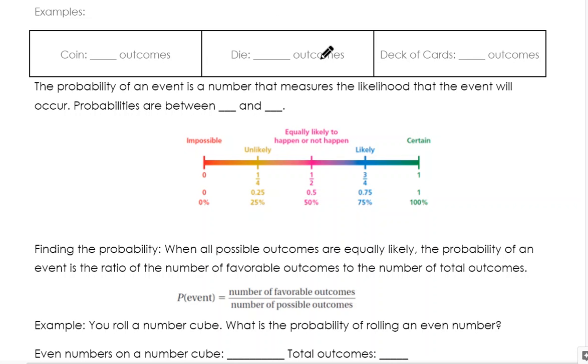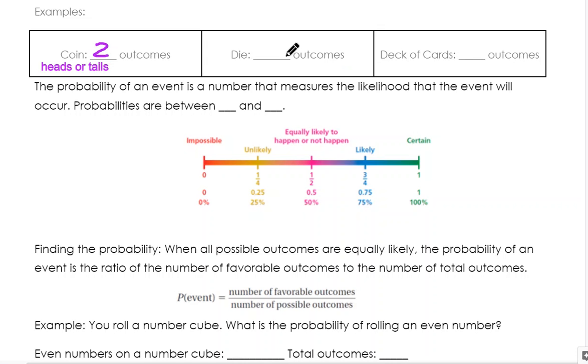Here are three big ones that you might need to know. It might be good to memorize. The first one is a coin. If I flip a coin, what are my chances of getting heads or tails? My odds are either heads or tails. Those are my two possible outcomes. So I have two outcomes for a coin. If I wanted to get heads, I have a 1 out of 2 chance.